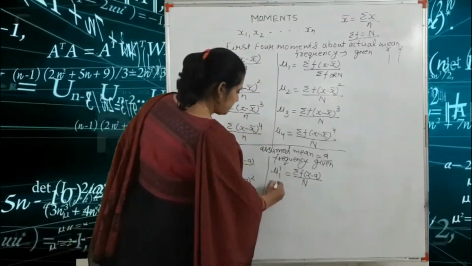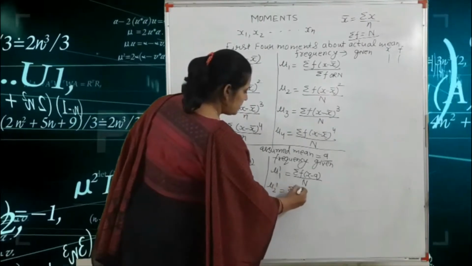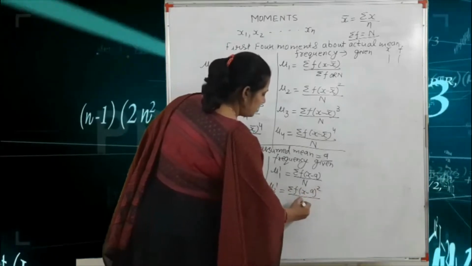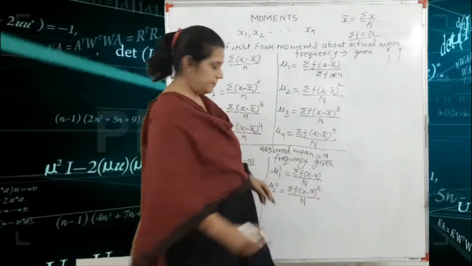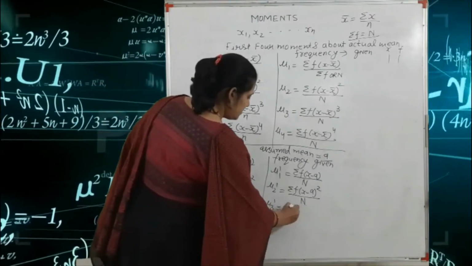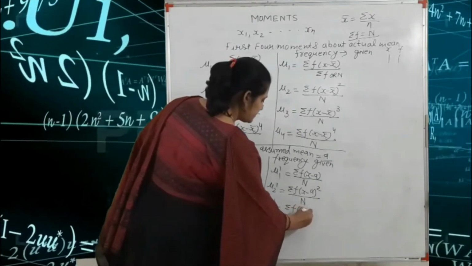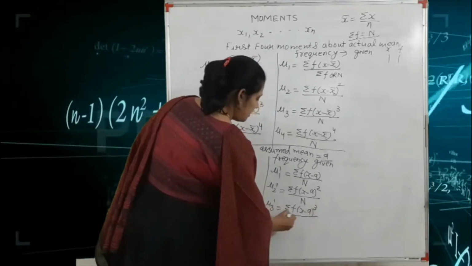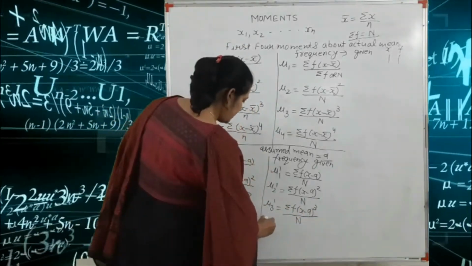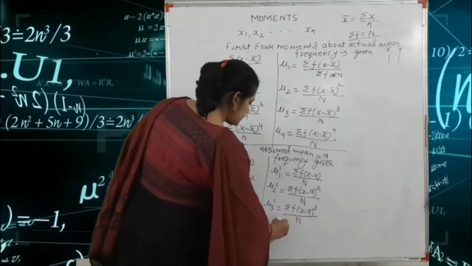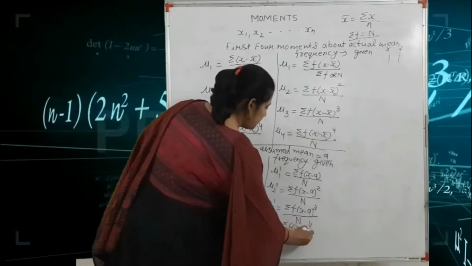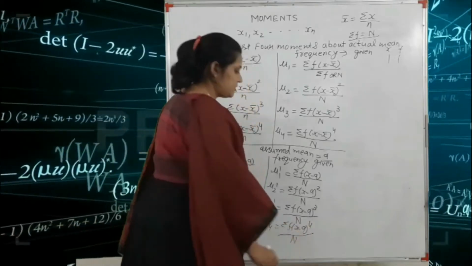Mu2 dash is equal to summation f x minus a whole square upon capital N. Mu3 dash is equal to summation f x minus a whole cube upon capital N. And mu4 dash is equal to summation f x minus a power 4 upon capital N.